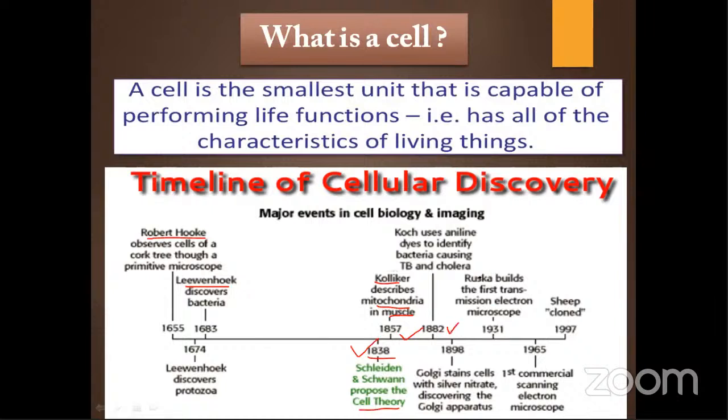Then Knoll and Ruska, this is important. Here Ruska's name is mentioned, Knoll's is not. Knoll and Ruska gave the first transmission electron microscope. The electron microscope is a very high-powered microscope, and we can see very fine details of the cell using it. That came in 1931. And in 1965, the first commercial scanning electron microscope came.